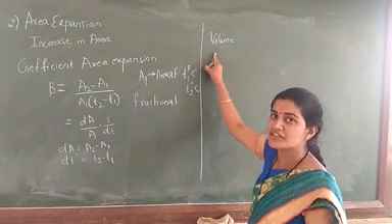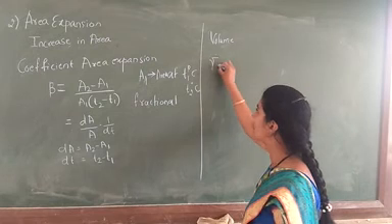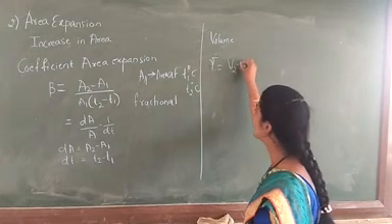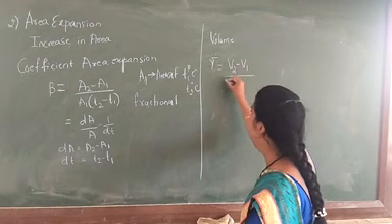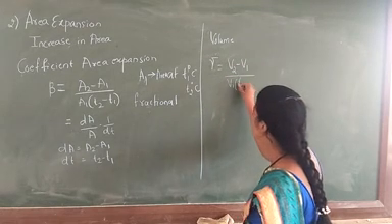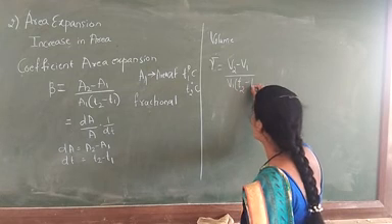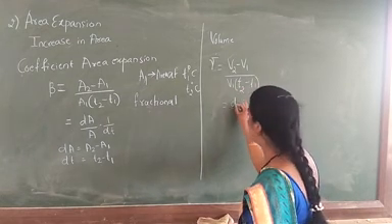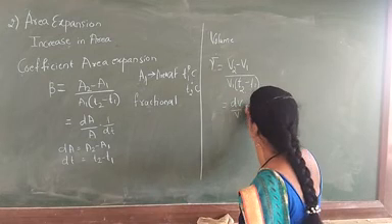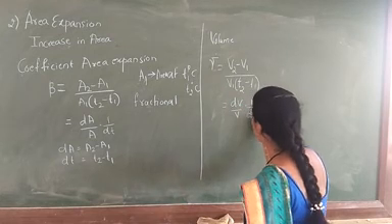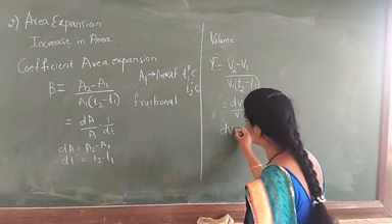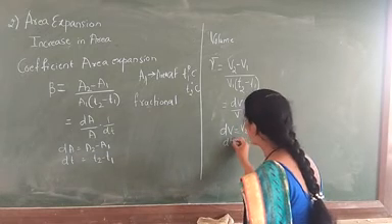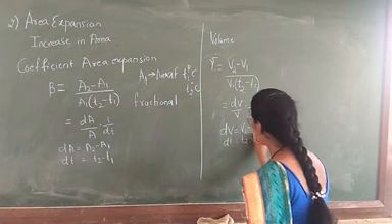The coefficient of volume expansion can be denoted as gamma. Gamma is equal to V2 minus V1 whole divided by V1 into T2 minus T1. Again we write it the same way, dV by V into 1 by dt, where dV is equal to V2 minus V1 and dt is equal to T2 minus T1.